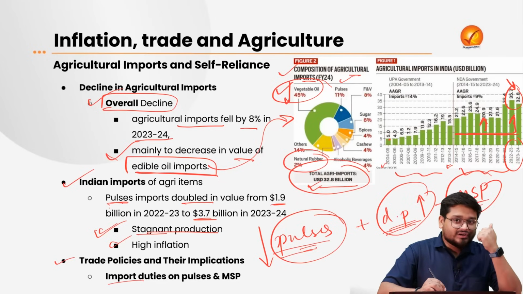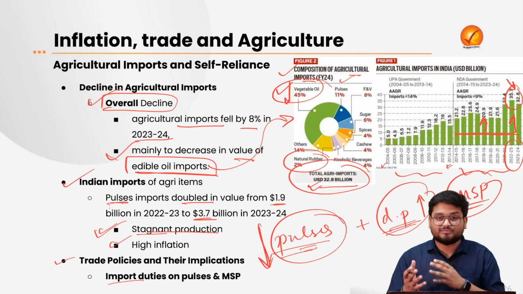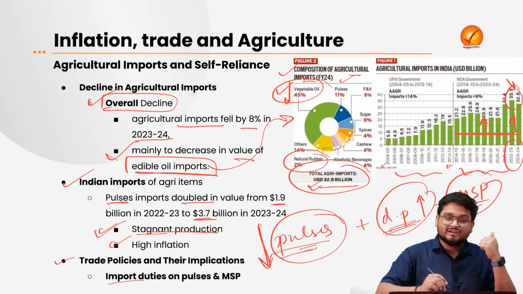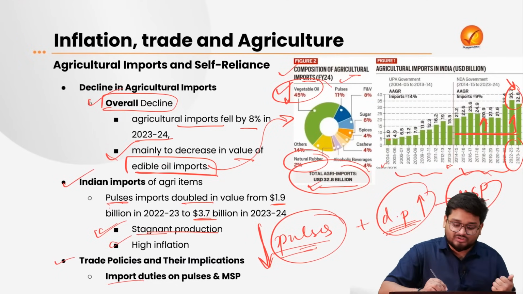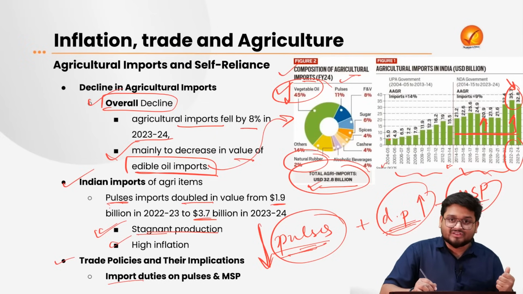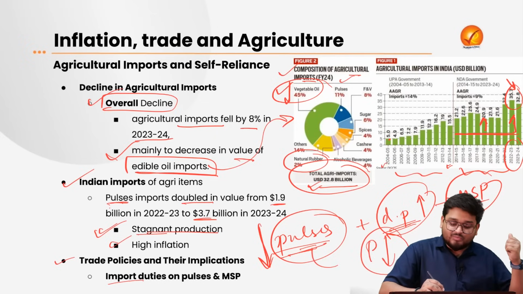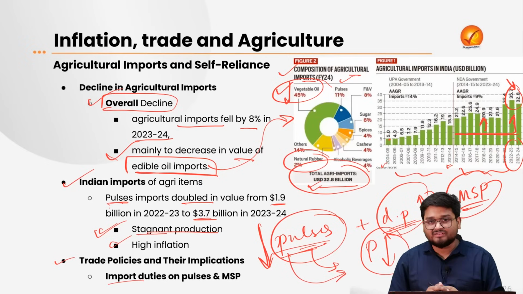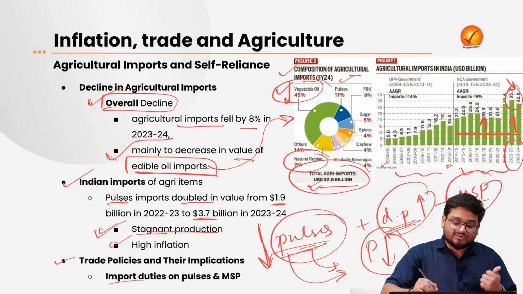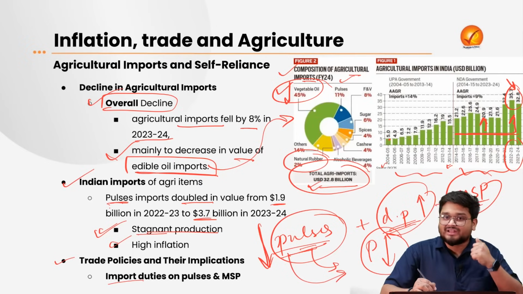But due to the reduction of the import duties on pulses, the domestic prices actually came far down, because there were cheaper imports of pulses, further bringing down the prices of pulses in the market.